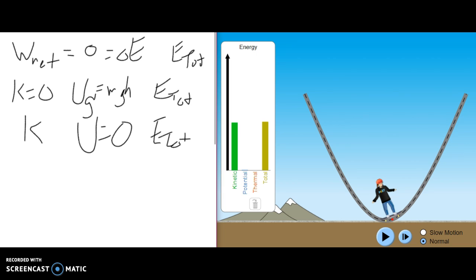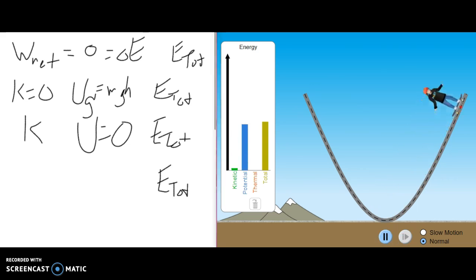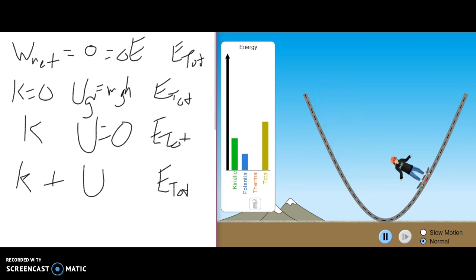No matter where the skateboarder is in the halfpipe, the energy of the total system remains the same. It's just a combination of the kinetic energy of their motion plus the potential energy of their position above the ground that results in a conserved constant energy of the system.